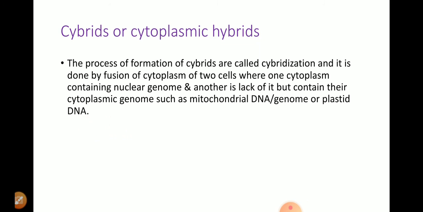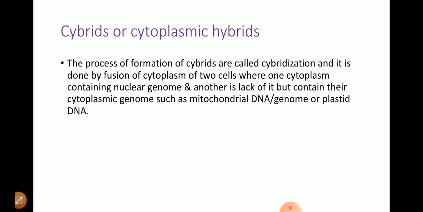The process of making a cybrid is known as cybridization, and this is very important to overcome the problem of cytoplasmic male sterility. What is the meaning of cytoplasmic male sterility? Just as I told, the pollen grains may be vigorous and potentially able to fuse with the egg cell to make the zygote, but due to some circumstances the male gamete is unable to fuse with the female gamete.